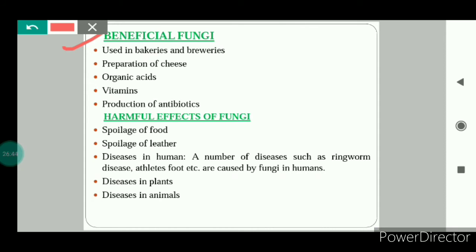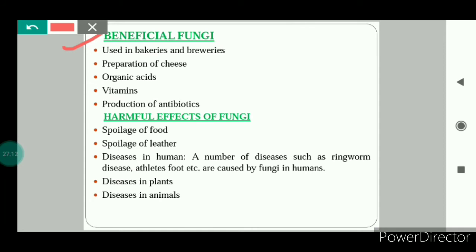It causes the dough to rise. In the case of bread and for making idlis, when we prepare the dough and the yeast powder is added to that, what happens? When this yeast starts respiring, CO2, carbon dioxide, is produced, because of which the dough rises and its volume increases. So this is the concept.